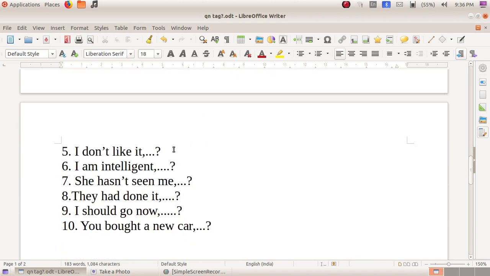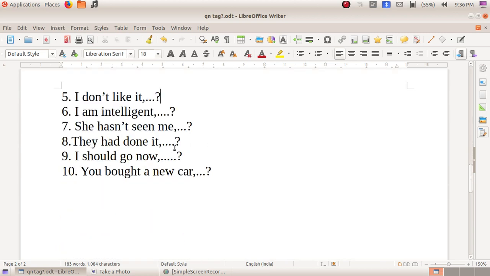Then next one, I don't like it. I don't like it. Positive or negative? Okay, don't, negative. So what should be the tag? Okay, positive tag, and that will be do I. Do I will be the tag here.